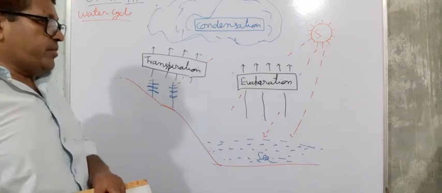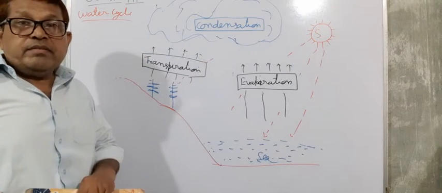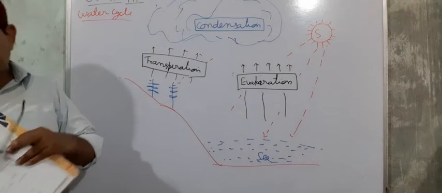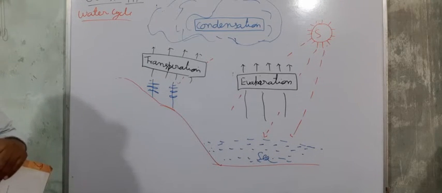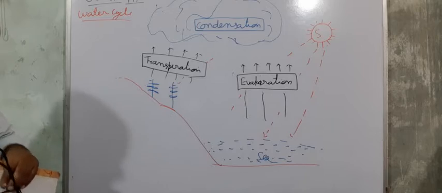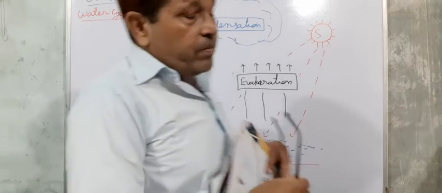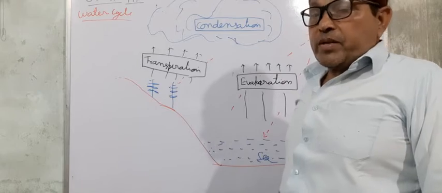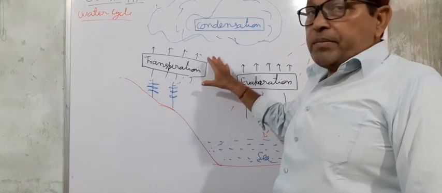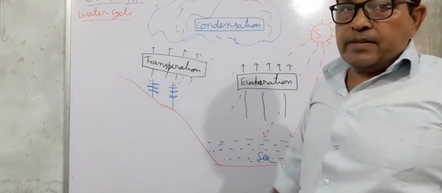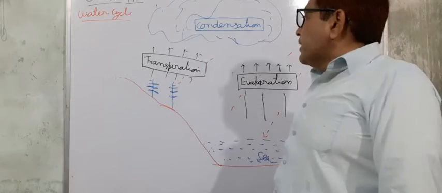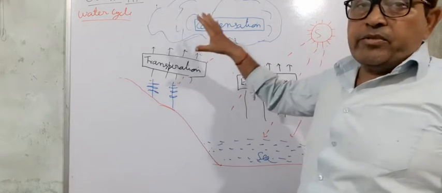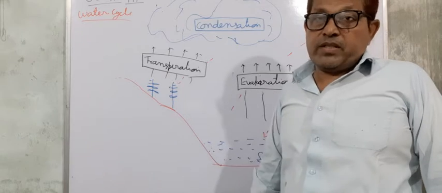Due to action of the sun, water from the water bodies is converted into water vapors, and in the same way, water is also released by the plants in the form of water vapors by the process of transpiration. So these water vapors condense and are converted into water droplets.